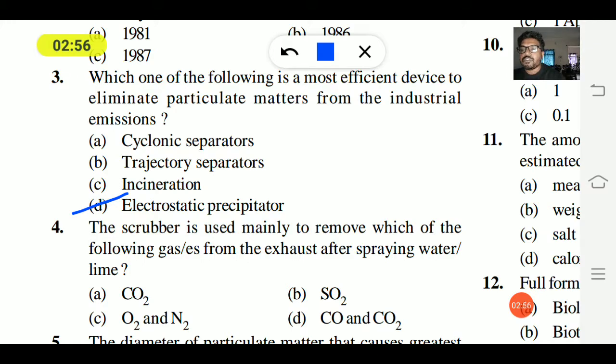Okay. Fourth question: the scrubber is used mainly to remove which of the following gases from the exhaust after spraying a water line? So this is a scrubber. Option A carbon dioxide, option B sulfur dioxide, option C oxygen and nitrogen, option D carbon monoxide and carbon dioxide. So sulfur dioxide is the right answer. The scrubber is used to remove sulfur gas from the exhaust after spraying water or lime water.